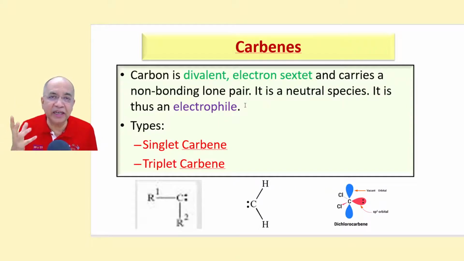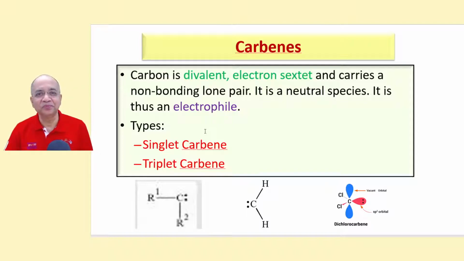Still, it has a tendency to accept an electron pair to make it an octet. It is a neutral species and is an electrophile. There are two types of carbenes. One is singlet carbene, the other one is triplet carbene. Now, I will explain to you the difference between singlet and triplet carbenes.